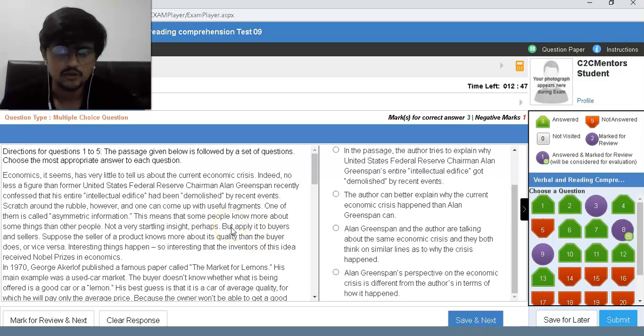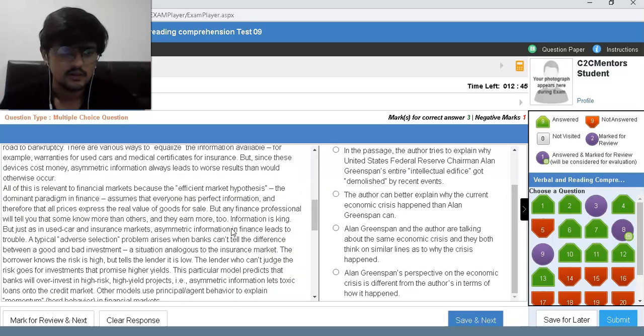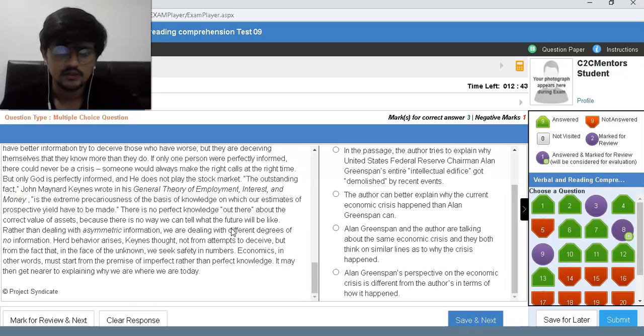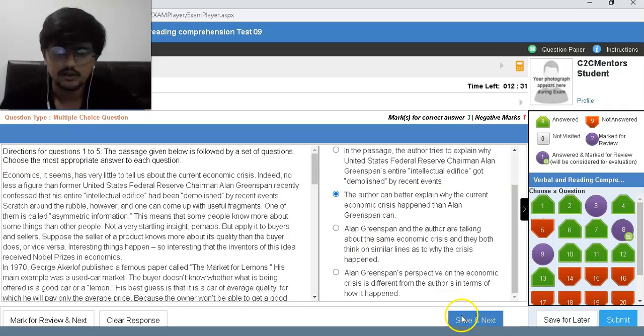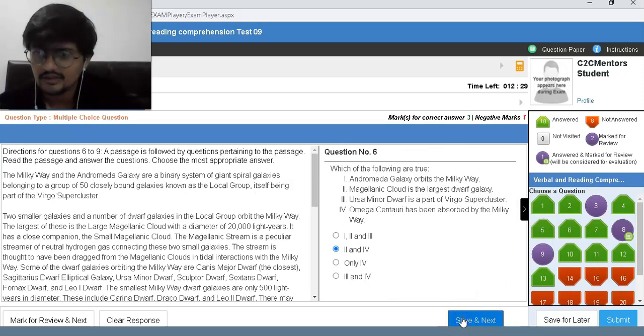That's also not true. Maybe yeah, that's why. I think this is it. Author can better explain why the current economic crisis happened than Greenspan, right? Because he can't understand that. So yeah, I'll take this risk.